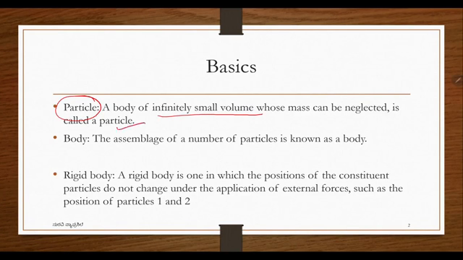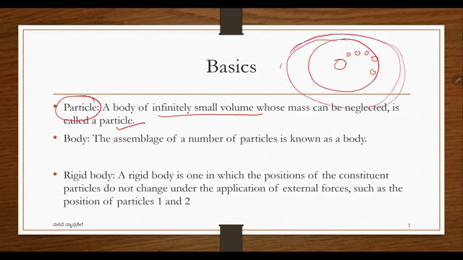Suppose, the best example for this you can understand: in our solar system, we have the sun, and around that we have different planets. So all these planets in that infinite universe are called particles. Compared to the dimension of the universe, the particle is very, very small. That is the example of particle. In civil engineering structures, any small body in the construction like beams, columns, they are all called particles.